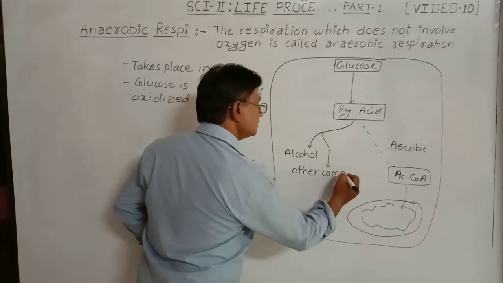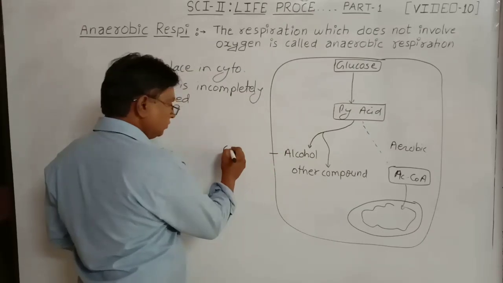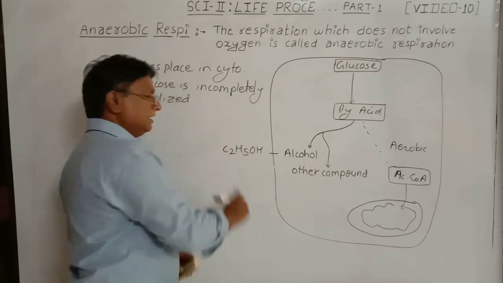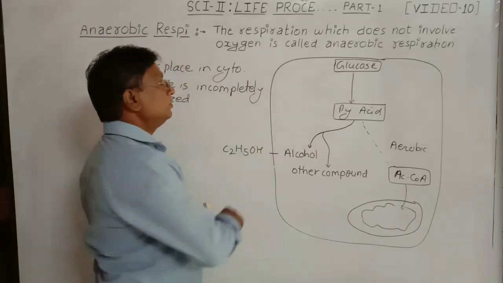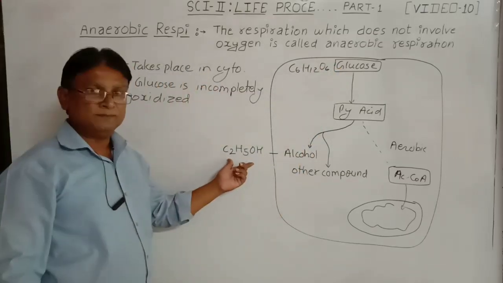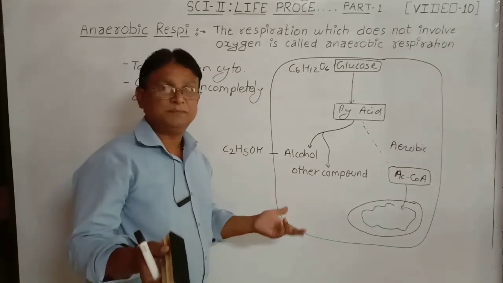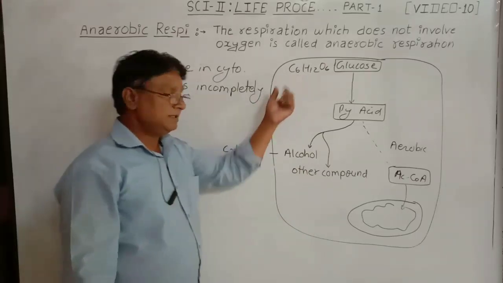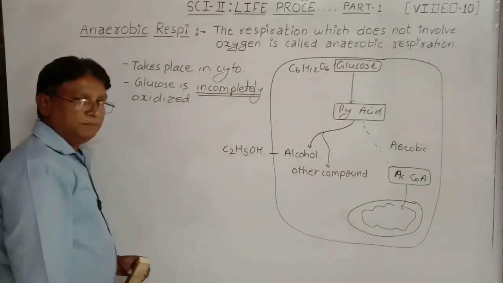So this alcohol, for example, what is alcohol? C2H5OH is alcohol, ethyl alcohol. But this is not complete oxidation, because glucose is C6H12O6, right? And here alcohol is formed. Still energy is left in this compound. All the energy of the glucose is not converted into ATP. Hence, it is called incomplete oxidation.